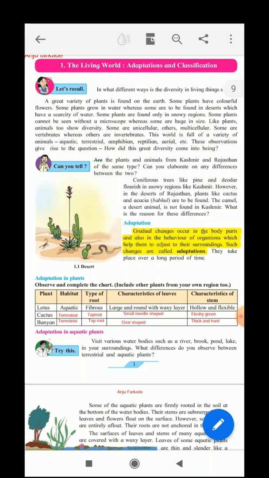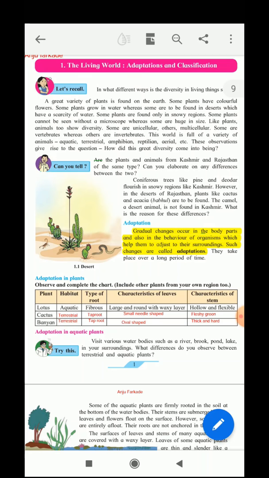Now let us recall, why do we see the different plants and animals around us? We find a great variety of plants and animals around us. Some plants have colorful flowers, some grow in water, some are found in the deserts, where there is a scarcity of water. Some plants are found only in snowy regions, some are so small, they are microscopic, that they cannot be seen with the naked eye, and some are very huge in size.